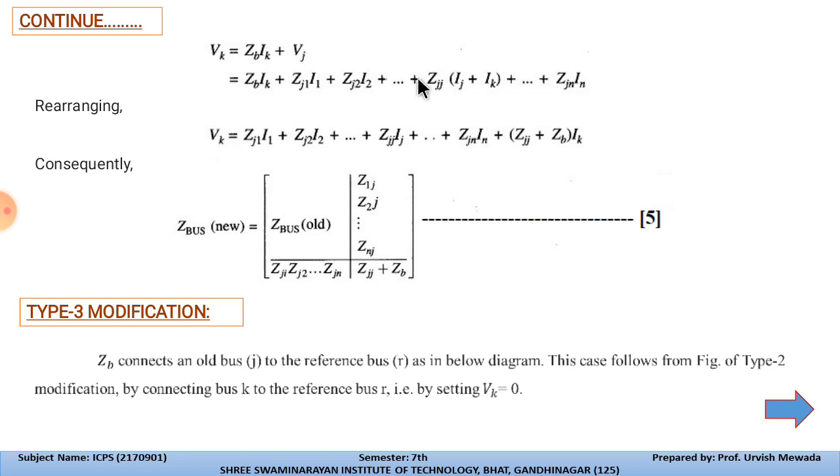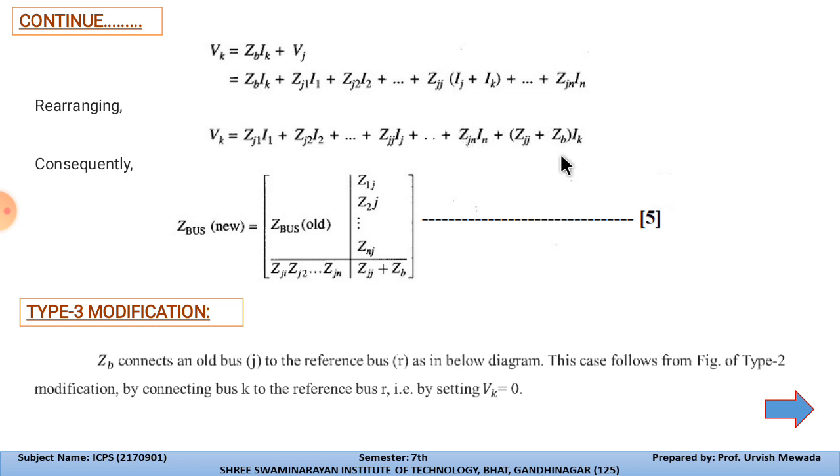Now we are rearranging the above equation, so this will become Vk equal to Zj1 I1 plus Zj2 I2 plus up to Zjn In, and Zjj plus Zb into Ik, because we removed that impedance from K and connected it to J, so this will become the final impedance.